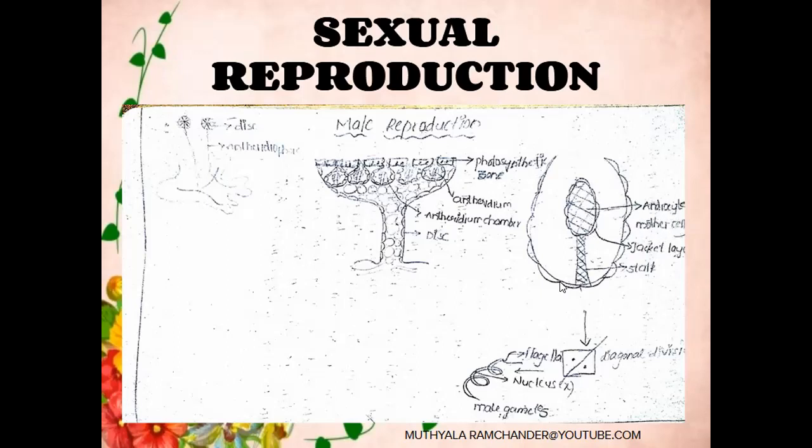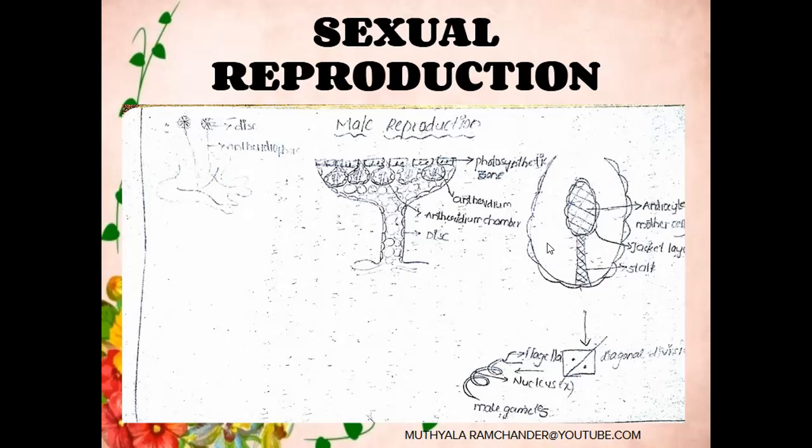The androcyte mother cells participate in diagonal division. They develop into 2 male gametes. The male gametes are spiral in structure. They contain one haploid nucleus and 2 equal flagella. All androcyte mother cells participate in diagonal division and develop into a large number of male gametes. The male gametes press on the jacket layer of the antheridium. The jacket layer is broken, and the male gametes come out from the antheridium.